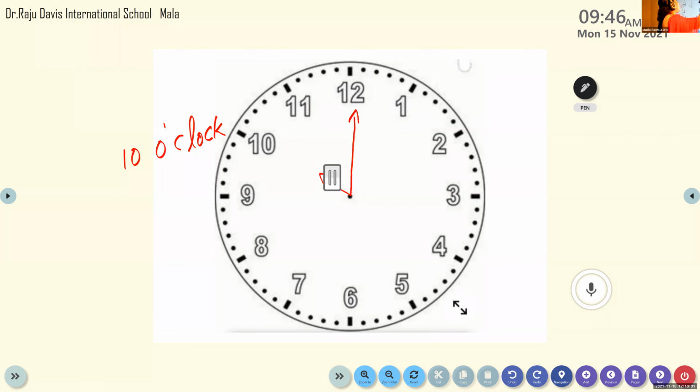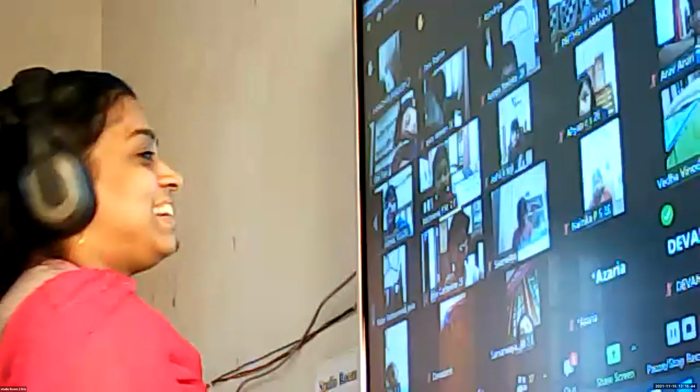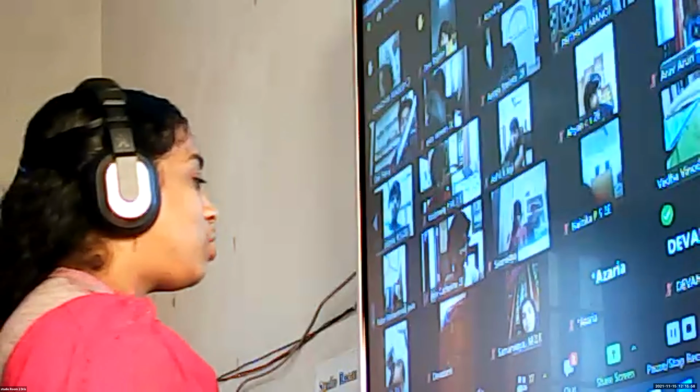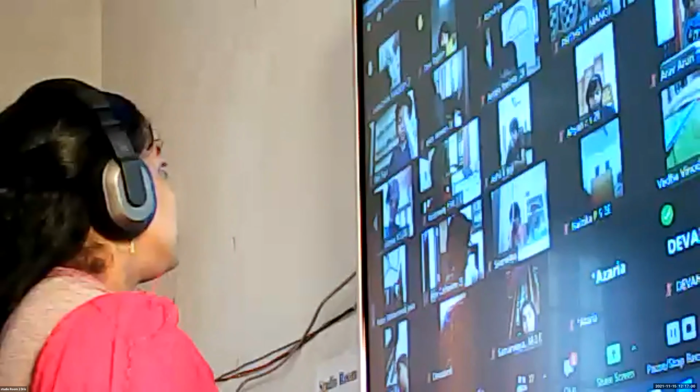Have you all understood, my dear students, how to draw the hands? If you are getting a clock without hands, now have you all understood how to draw the time? Yes, ma'am. Is it easy? Yes, ma'am. Okay. So now all of you please take your maths notebook. Open your notebook.